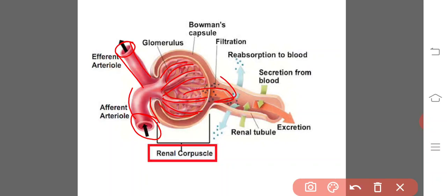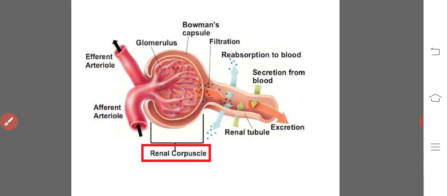Now here if you observe, this ultrafiltration takes place through three membranes.